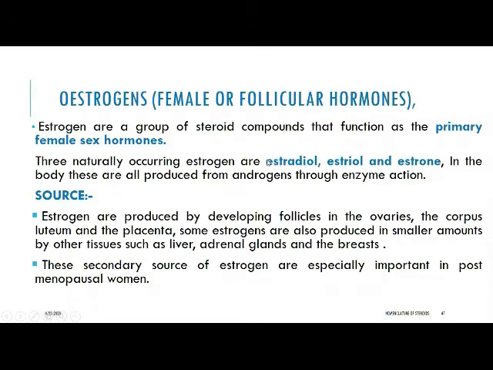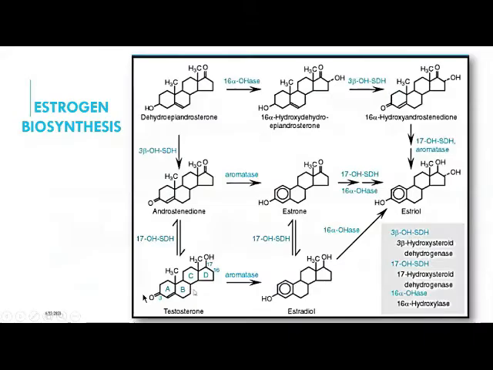As we see in the estrane nucleus, there are a total of 18 carbons present. Now, what are the sources of the hormone? Generally it is produced by the developing follicle in the ovaries, the corpus luteum and the placenta. Some estrogen is also produced in smaller amounts by other tissues such as the liver, adrenal glands as well as the breasts. The secondary sources of estrogen are especially important in postmenopausal women.